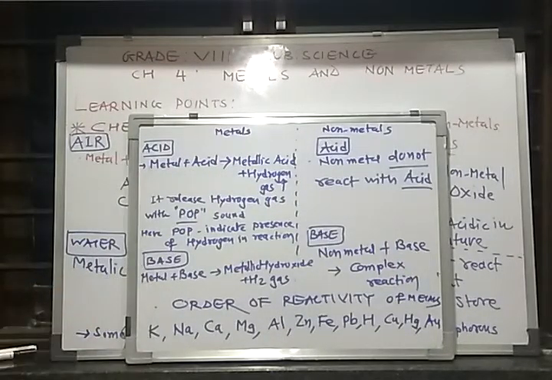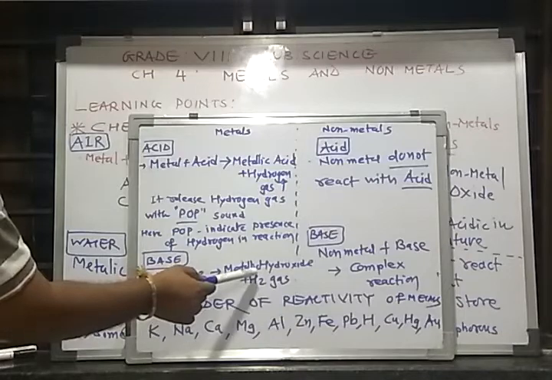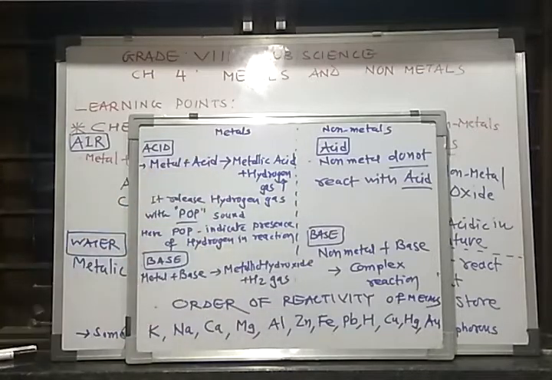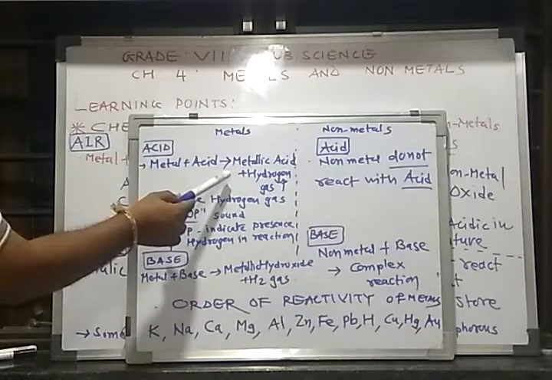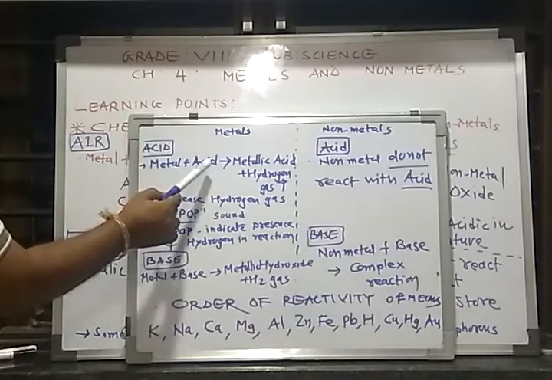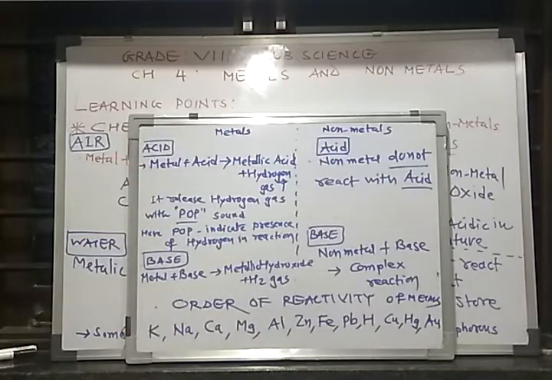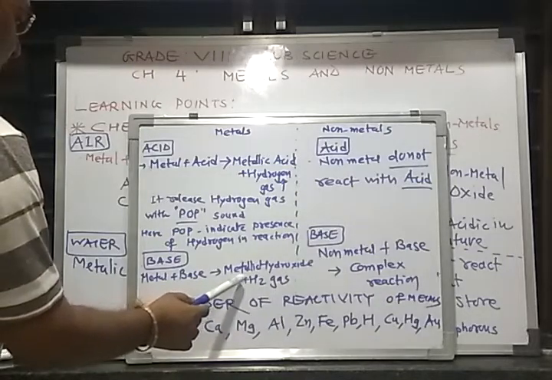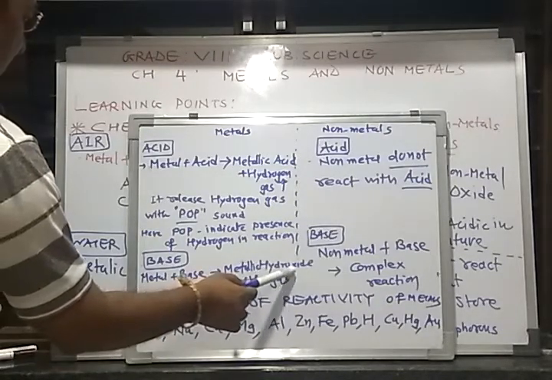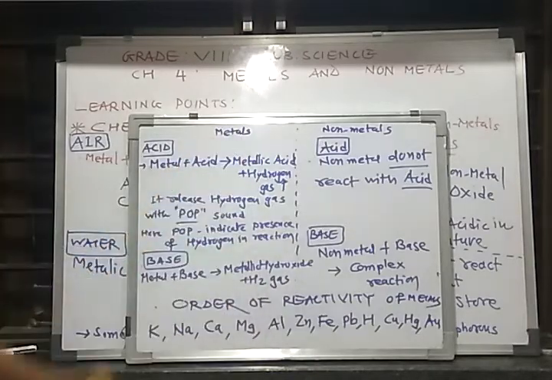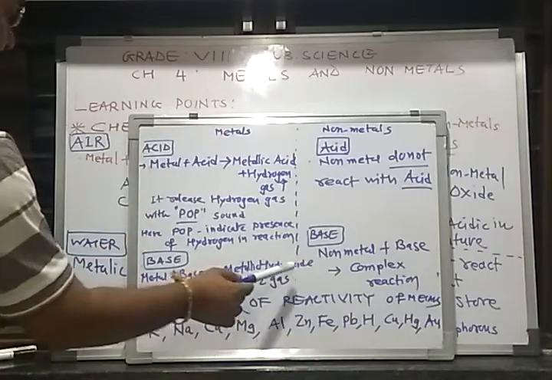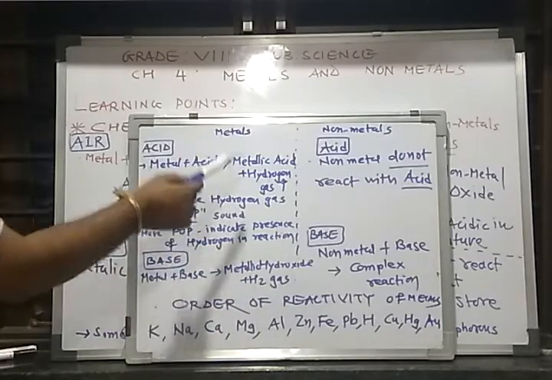Now, the last property. In base, metal plus base, you will get metallic hydroxide plus H2 gas. In the acidic property, metal plus acid also creates hydrogen gas. Here in base also, the product will be metallic hydroxide plus H2 gas. Here also H2 gas is formed.